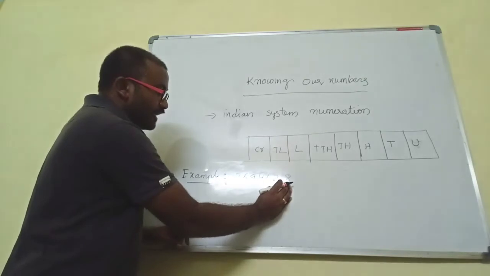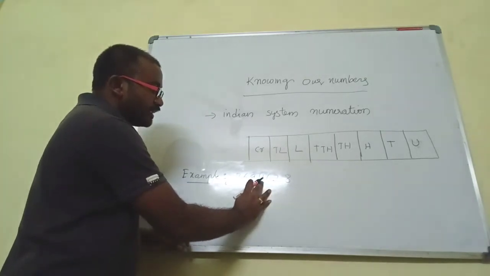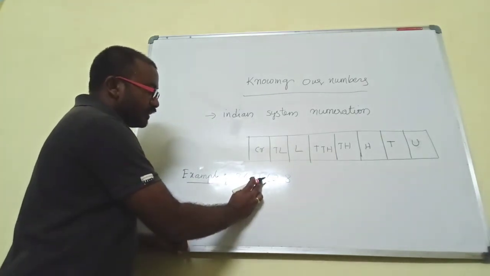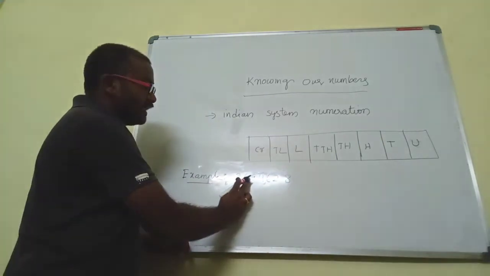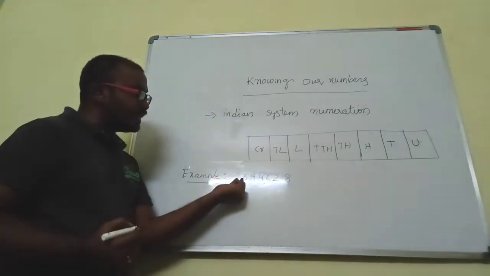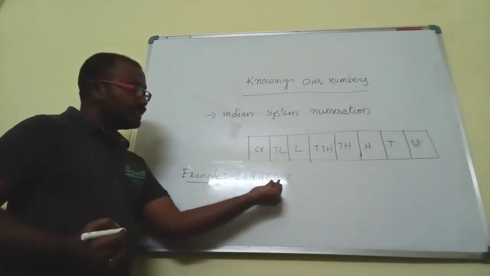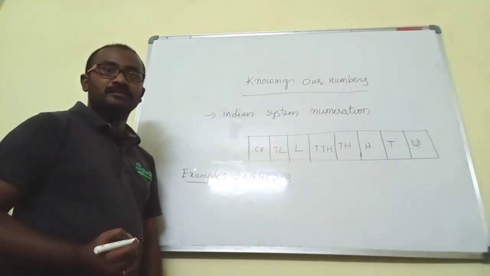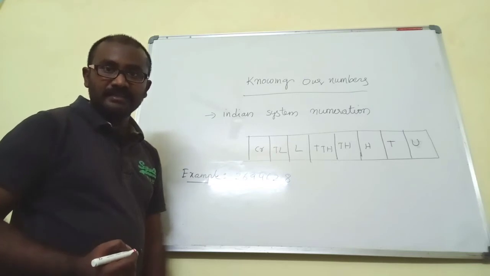The place values are ones, tens, hundreds, thousands, and between hundreds and thousands we keep one comma. Then thousands, 10,000s, lakh, and between 10,000s and lakh we keep the comma. So now you can read this as 26 lakhs 94,628 rupees. It is the Indian system of numeration. I hope you understand this.